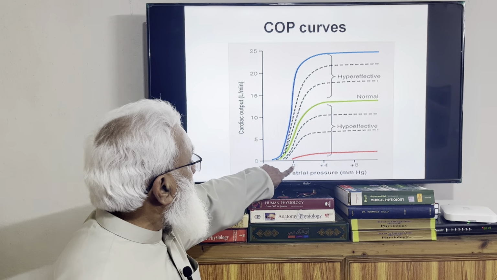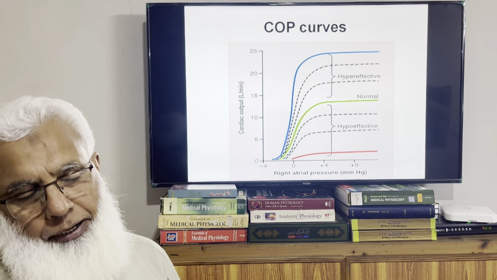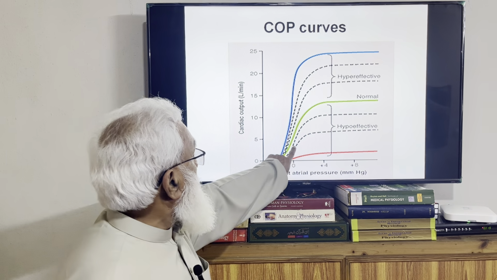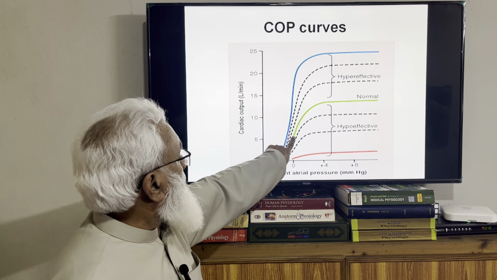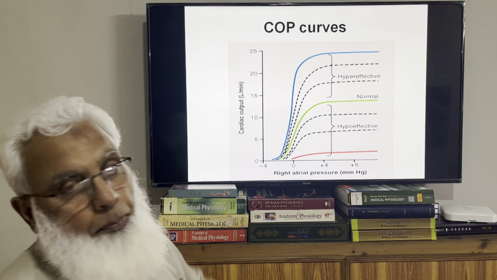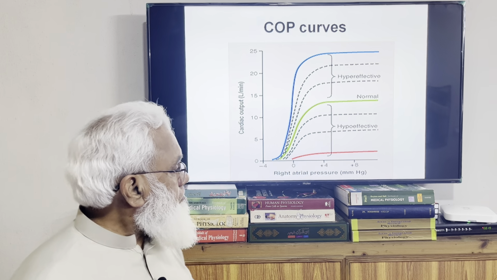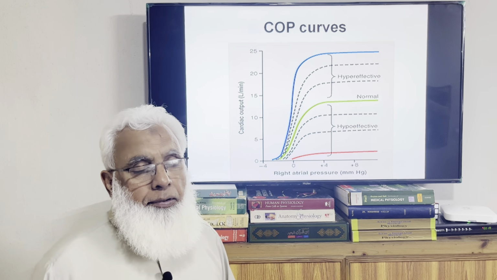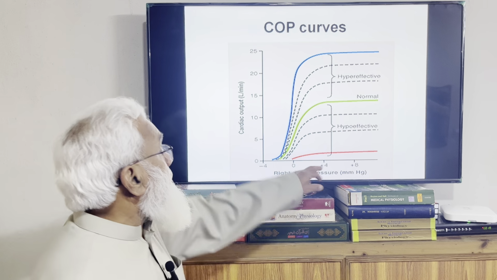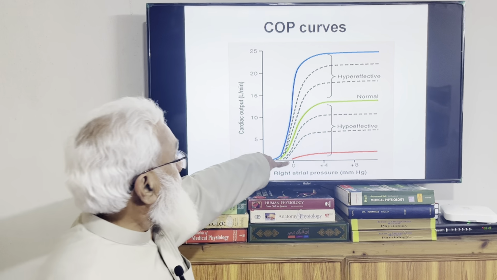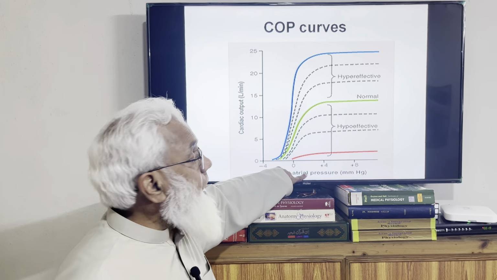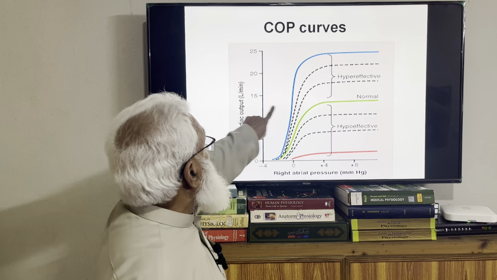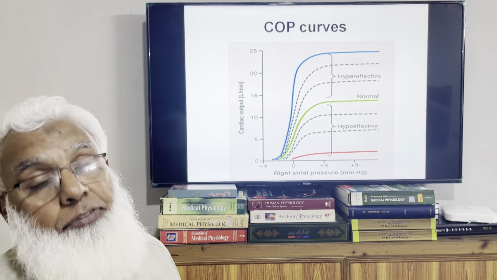So at normal, this green curve is the normal cardiac output curve. That is, at normal right atrial pressure of 0 millimeter of mercury, you can plot it, it will be about 5 liters. That is, at 0 millimeter of mercury, cardiac output is 5 liters per minute. With increasing right atrial pressure, for example, increased venous return, which increases the right atrial pressure, the cardiac output increases, and it may go up to 13 liters. It is the inherent property of the cardiac muscle.